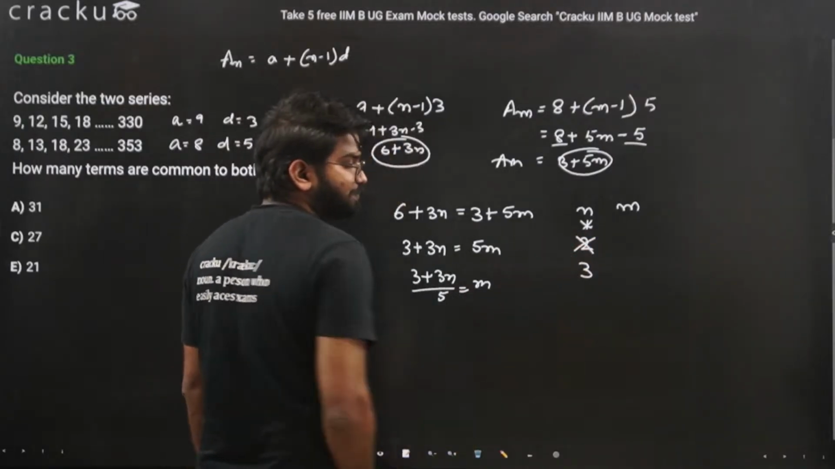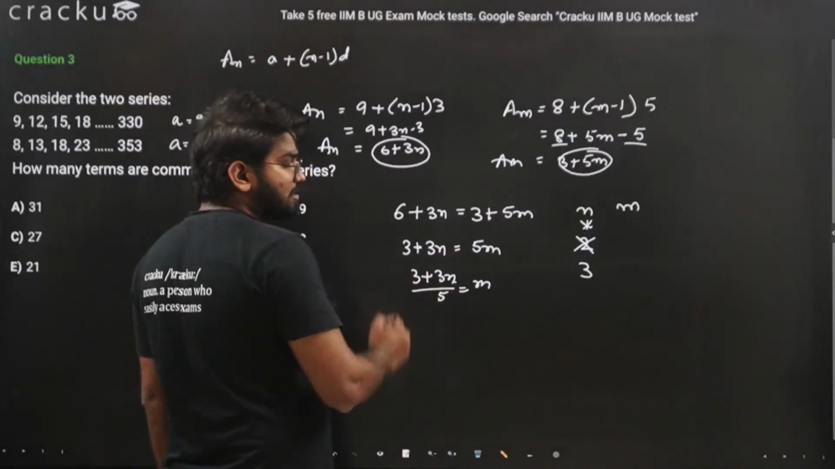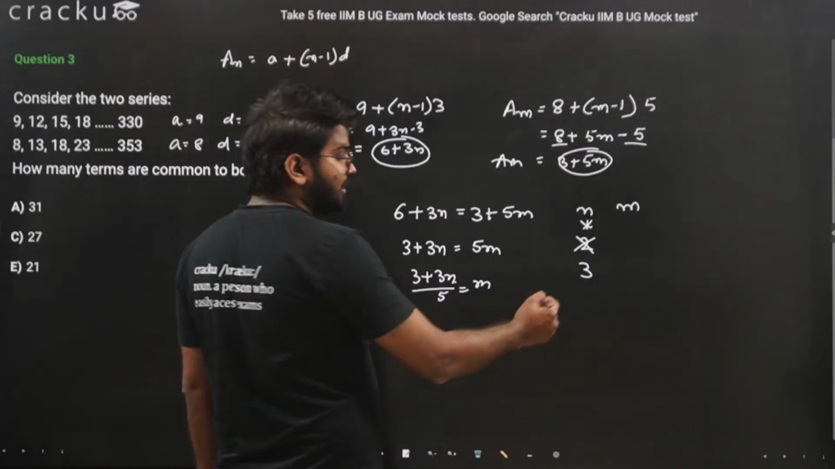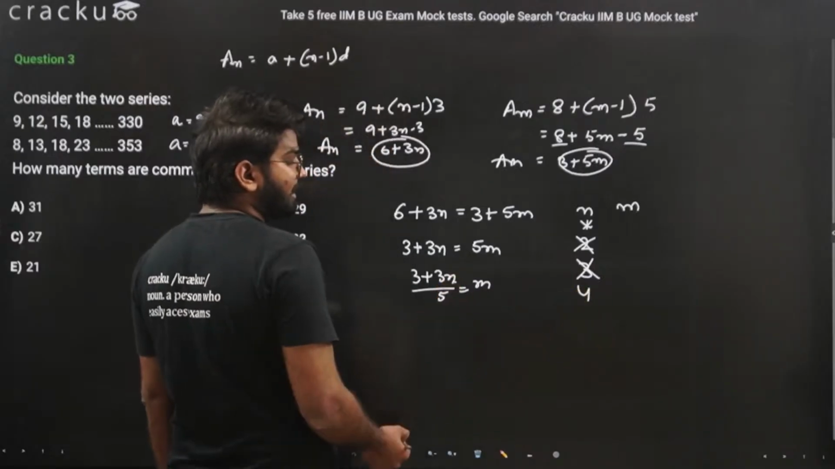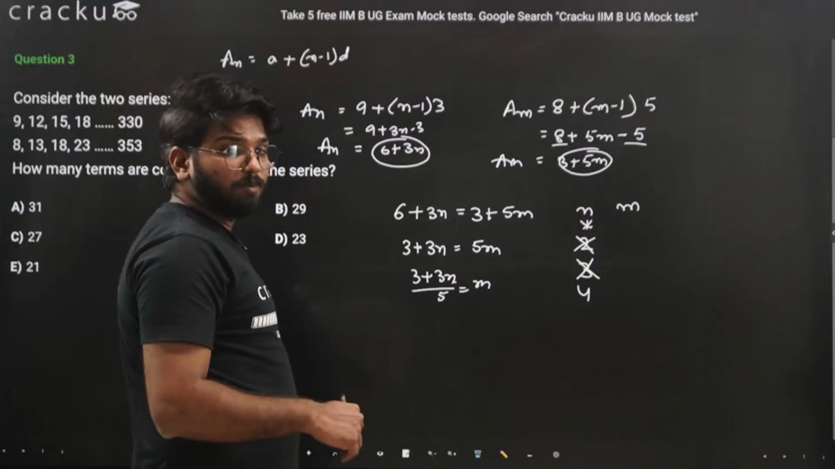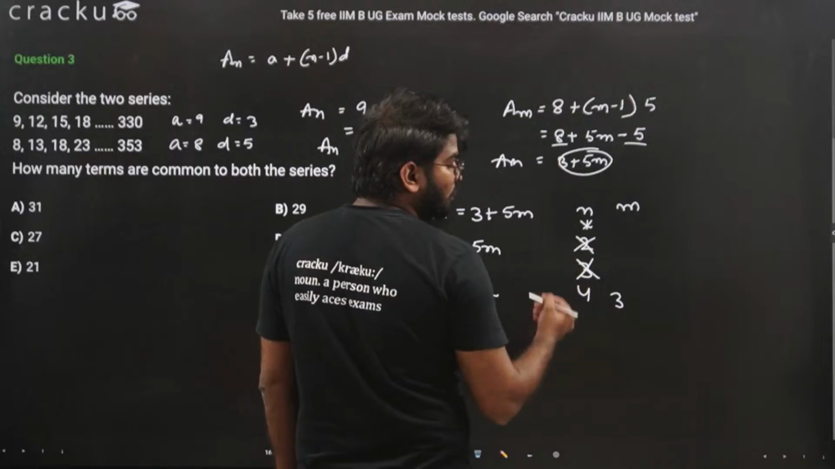Let's try 3. If we put 3 here, so 3 and 3 is 9. 9 plus 3 is 12. 12 cannot be divided by 5, so again not possible. Let's try 4. If we put 4 here, so 4 into 3, 12 plus 3, 15. Now 15 is divisible by 5. If we divide 15 by 5, m will be equal to 3.